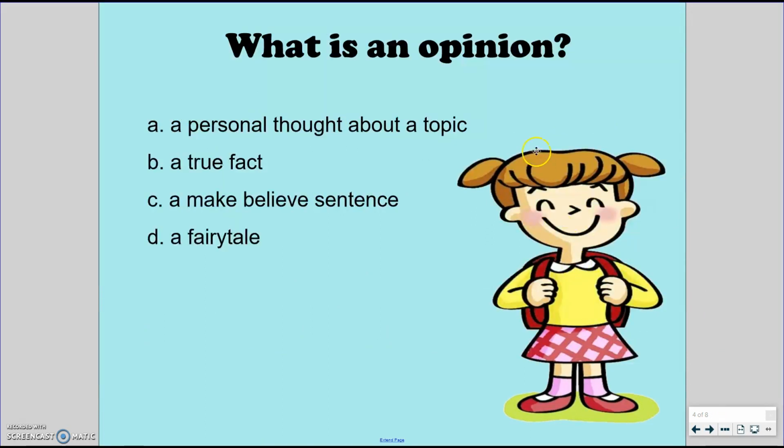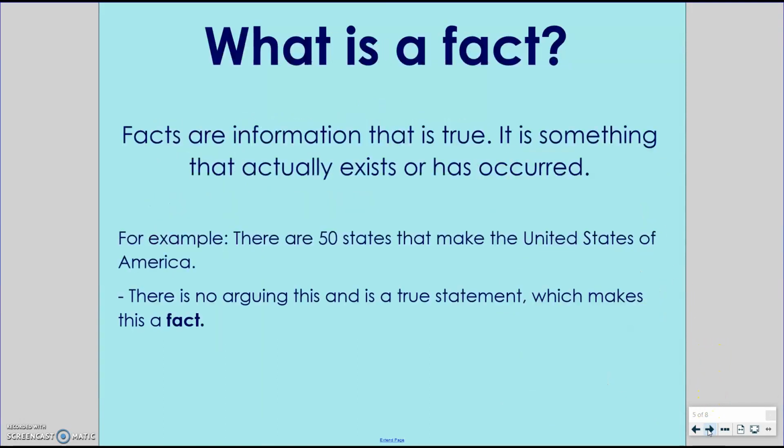We just talked about opinion. So basically, opinion is a personal thought about a topic, a true fact, a make-believe sentence, a fairy tale. Well, an opinion is actually a personal thought about a topic. So it's how somebody thinks or feels. But then what is a fact? Facts are information that is true. It's something that actually exists or even has occurred. For example, there are 50 states that make up the United States of America. There's no arguing that. And it's a true statement. So that means it's a fact.